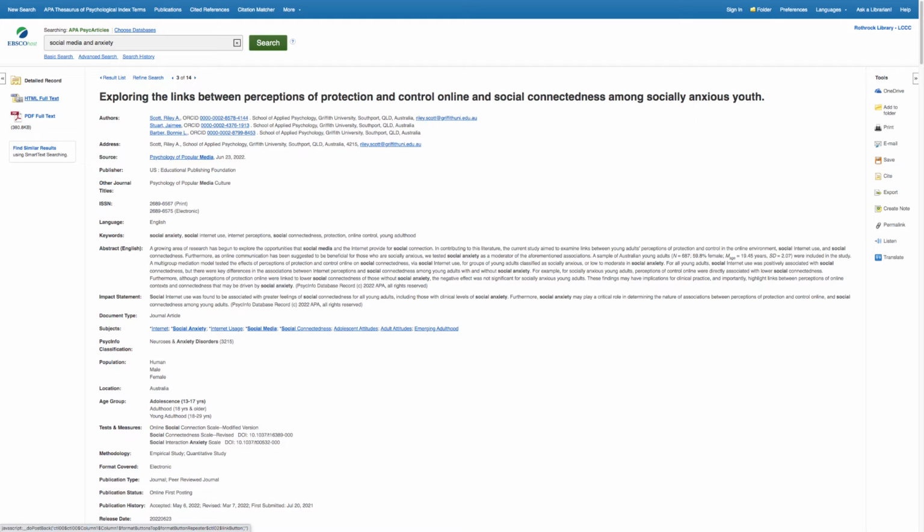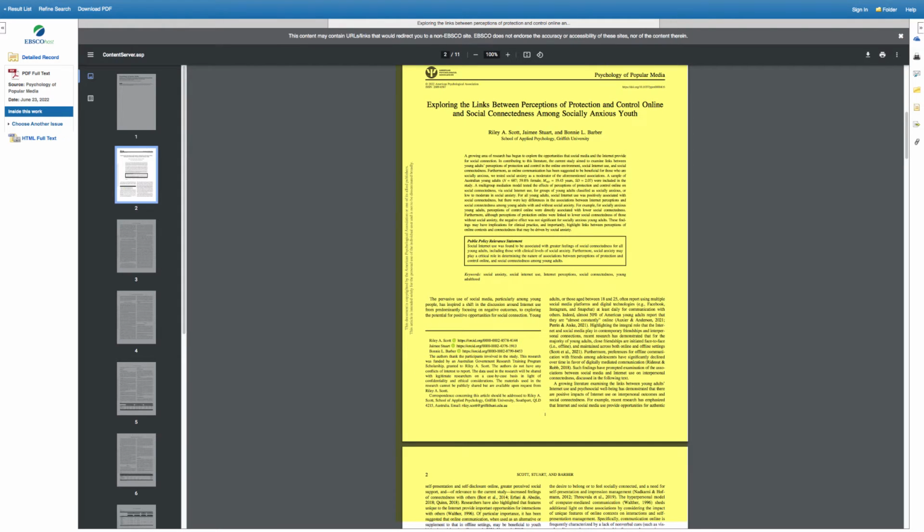Notice that the article will have an abstract. The abstract boils down the article into a few sentences and will help you know whether the article is relevant to your research. If it is, you'll want to read the full article. This article is available as HTML full text and as PDF full text. The HTML is just the text of the article. The PDF is how the article originally appeared in publication and will contain any accompanying images or graphs. In general, if given the option, PDF is preferable. Please note that you can print the article, download the article, or email the article.